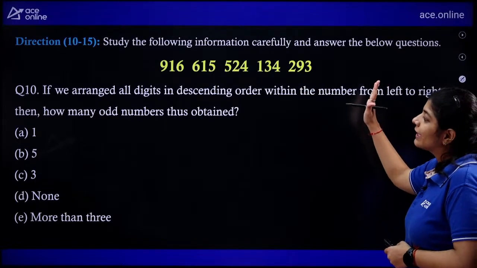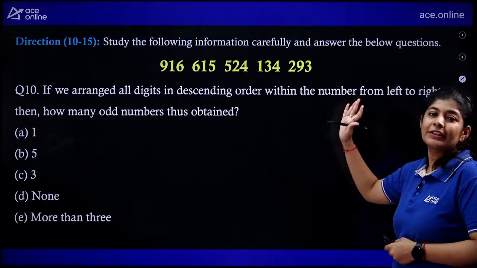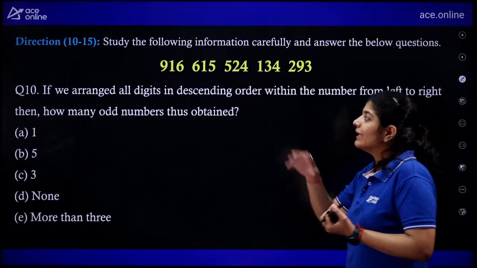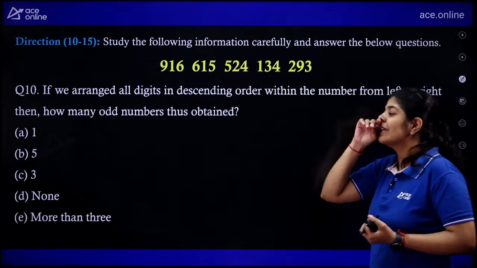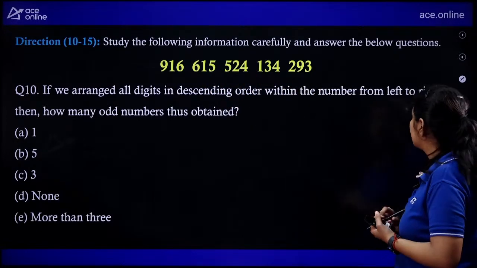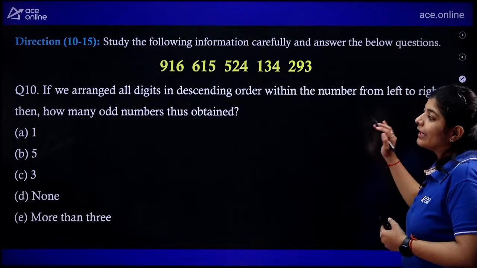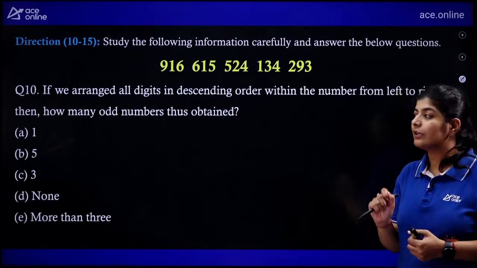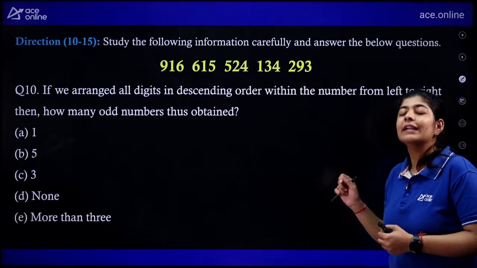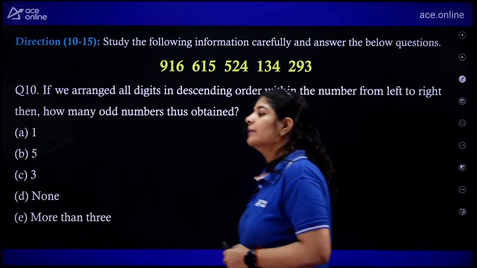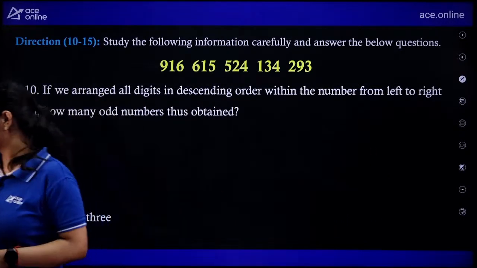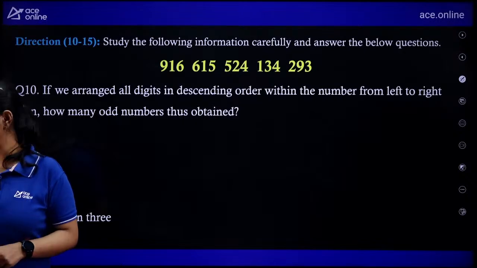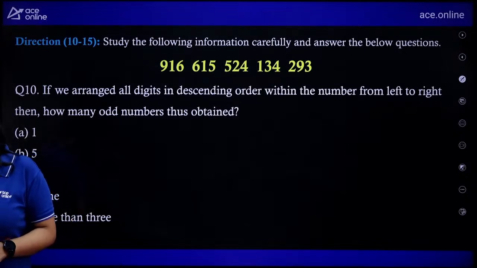The question is saying that if we arrange all the digits in descending order within the number, from left to right, and after doing the operation, we need to calculate how many odd numbers we are getting in this particular case.